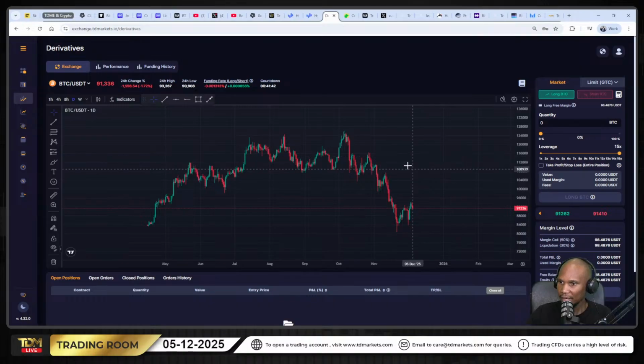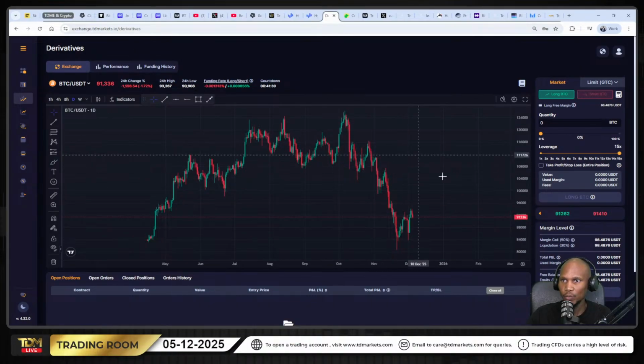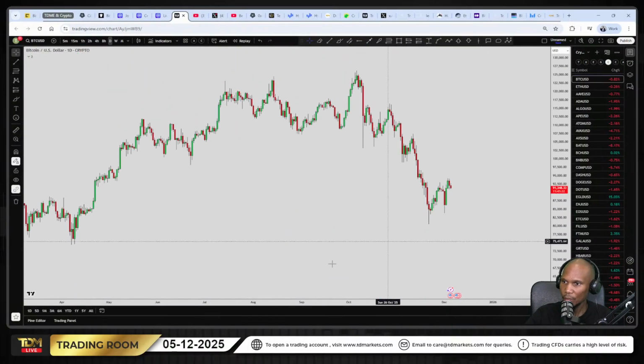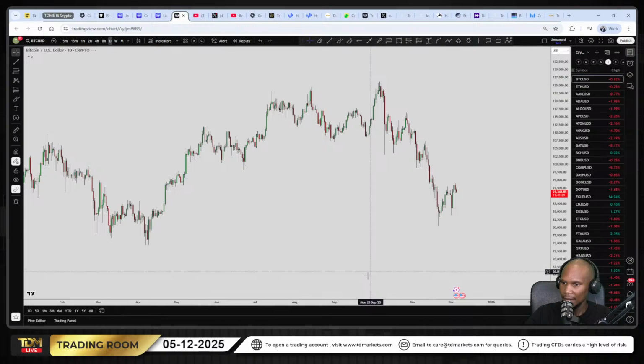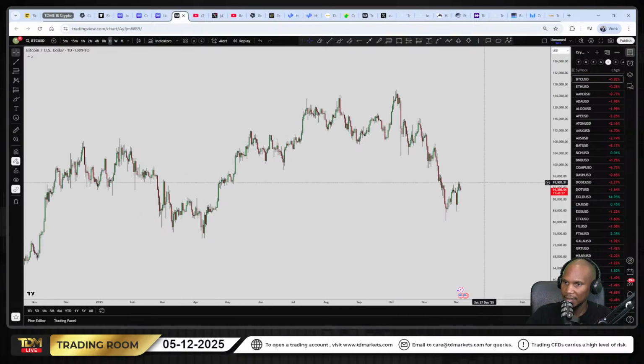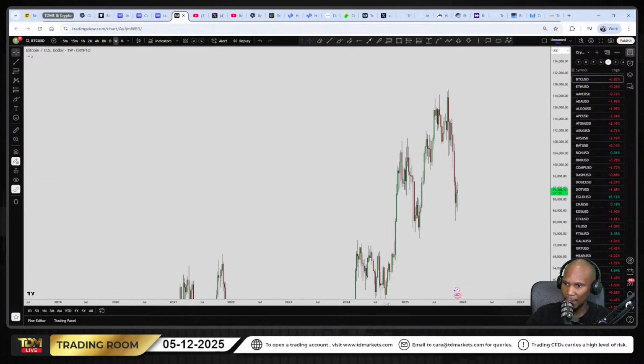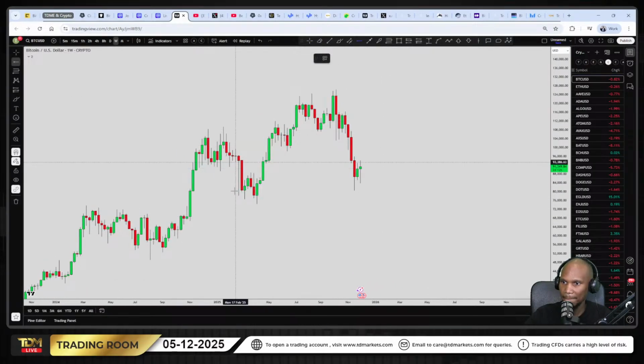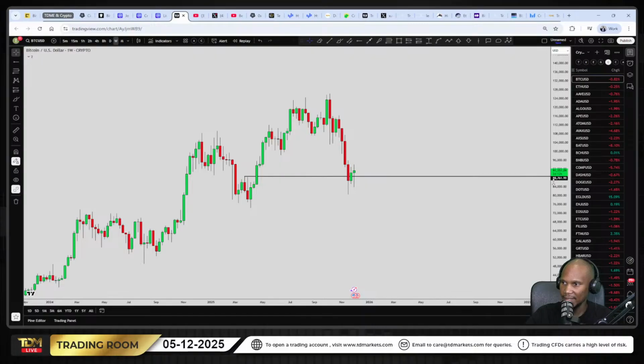So let's look at Bitcoin. Let's look at what Bitcoin is doing. I'm just going to open up a bigger chart there so that we are all on the same page. All right. So Bitcoin, ladies and gentlemen, has not shown us any bullish signs as yet. What is happening right now is that it is currently trading around the zone. It is trying to reject this zone that is around $88,700. That's where it is.